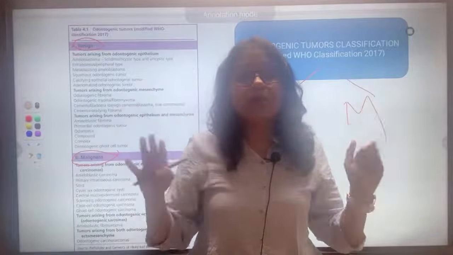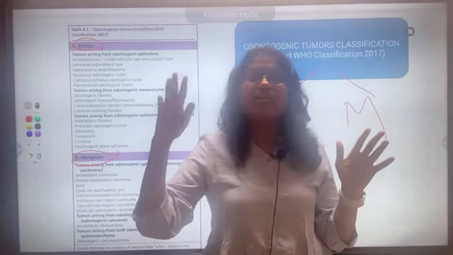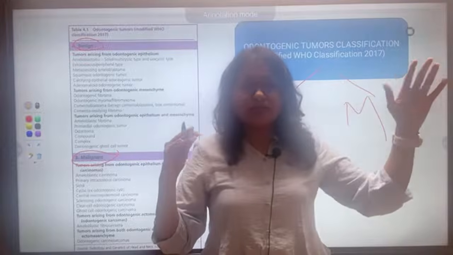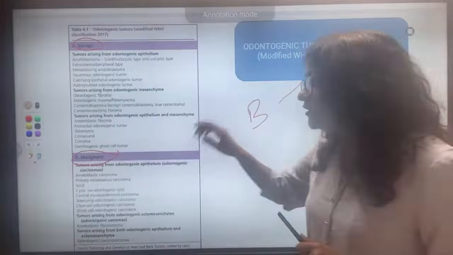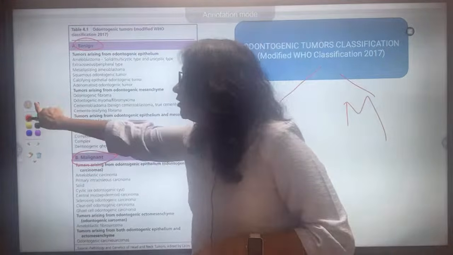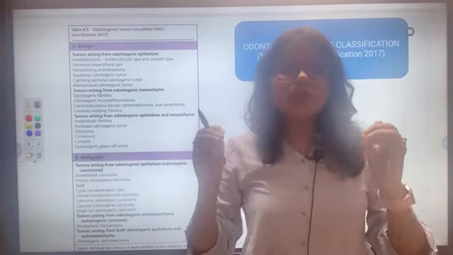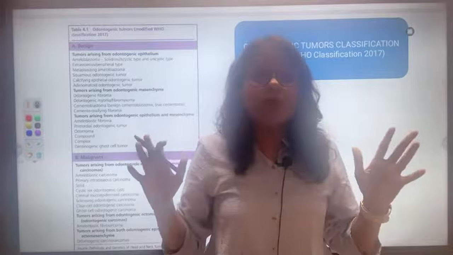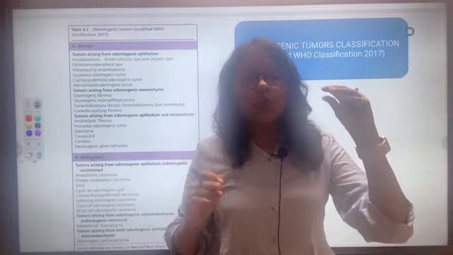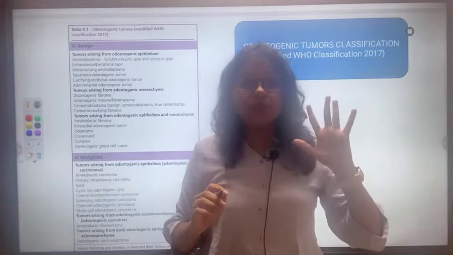I told you what is benign and what is malignant. Benign tumors are slow growing; malignant ones can metastasize and will have uncoordinated growth. Now further, I told you that these come from tooth forming tissues, so you should know basic dental anatomy. How is a tooth formed? A tooth is formed from odontogenic epithelium and connective tissue, two things.